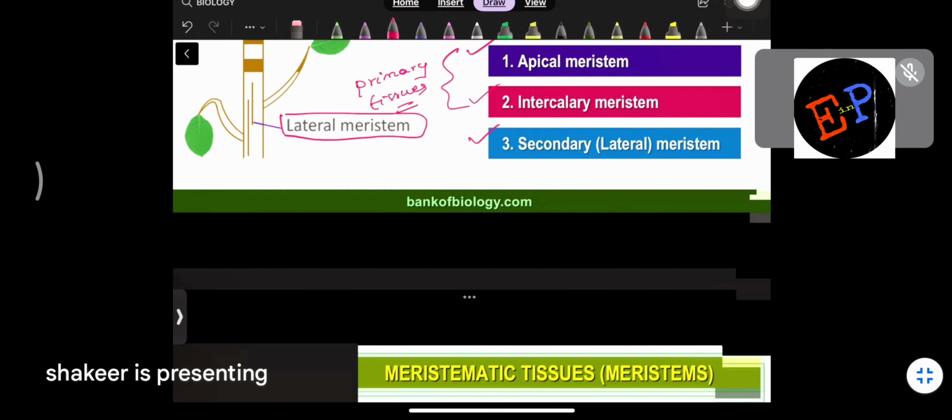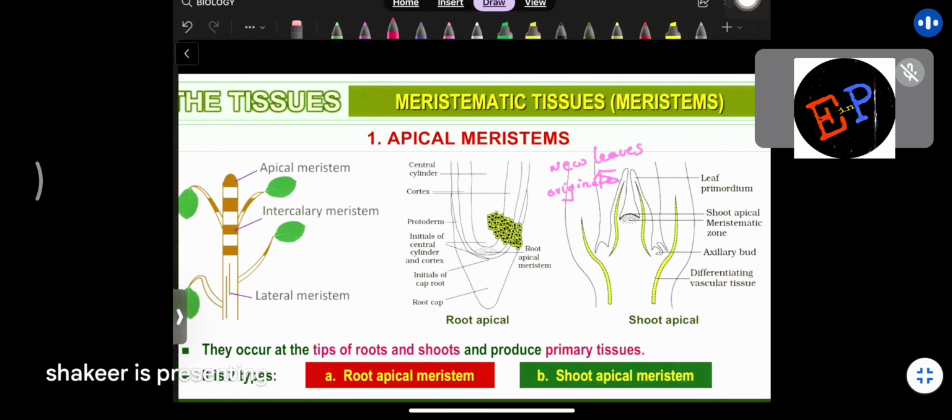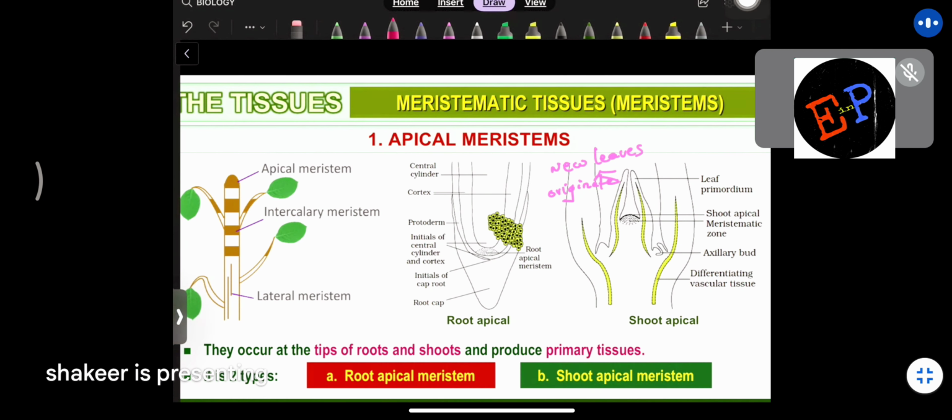Now let us study each of them in detail. First of all, we will study apical meristems. Total meristems we have divided into three types. First one is apical meristem. They occur at the tips of roots and shoots, and they produce primary tissues. Where are they present? Apical meristems are present at the bottom of the roots and the top of the plants. That is why they are given two names: root apical meristem, which means you will find them in the roots.